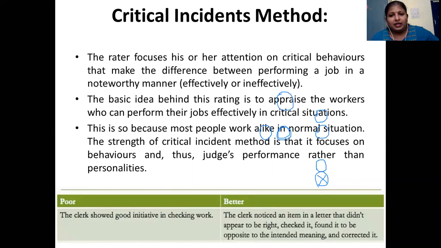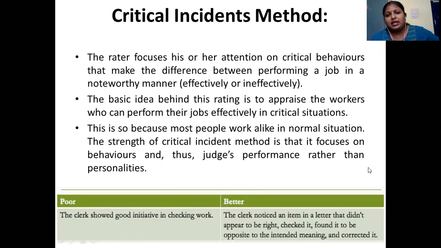Then we have the critical incident technique. The critical incident technique is something which identifies important incidents in the organization. Here I have taken a small example of a clerk. Let us say a clerk is working in the organization, and he shows good initiative in checking the work. It is quite okay. He checks everything, whatever documents and parcels are passing through him, but he does not take any action on that.